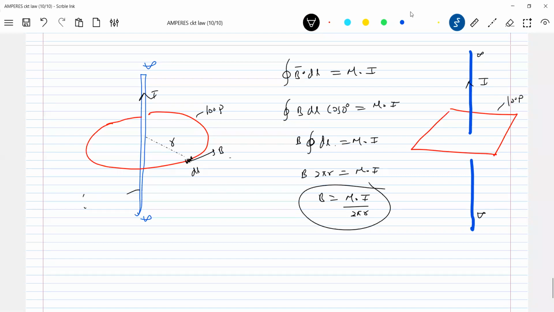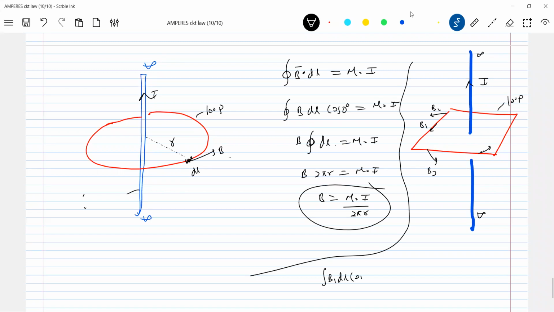So is Ampere's circuit law wrong? No. You assumed a path in such a way that you must calculate B bar at every point. So B bar here will be like this, at this particular point somewhere like this, B bar here, B bar here like this. So at different points, the value of B bar will be different and the angle between them also different. So how do you end up? You'll end up with something like this.